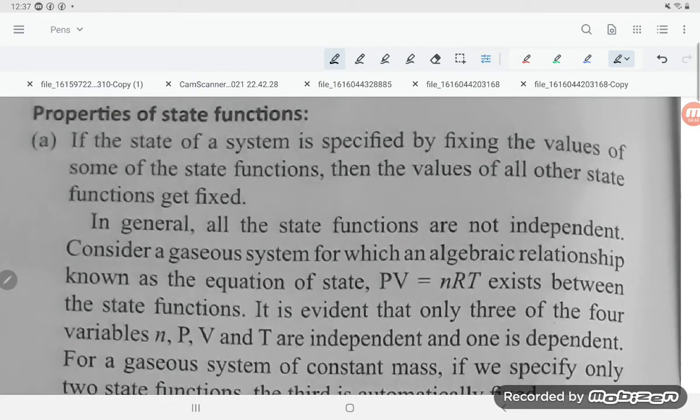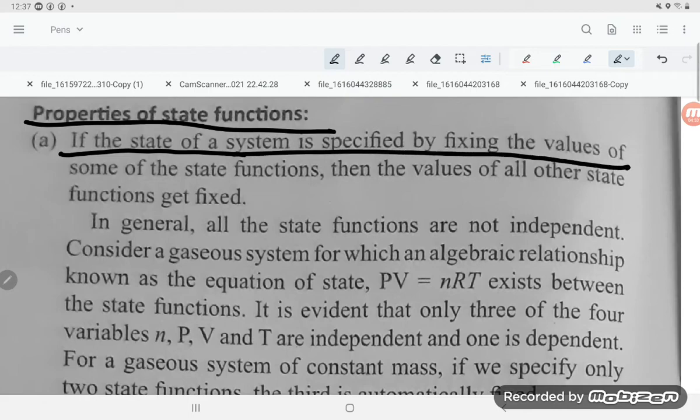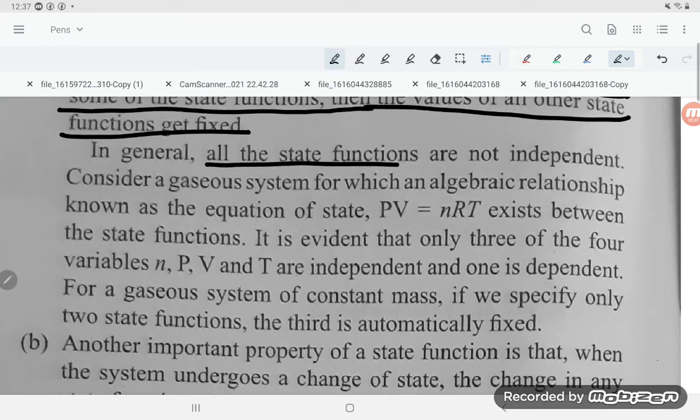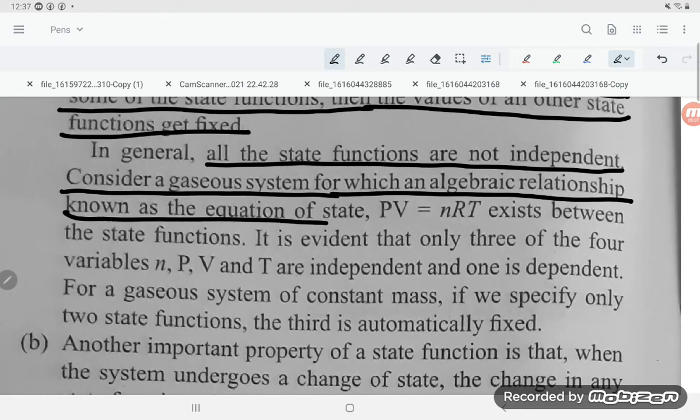Now let us look at the properties of state functions. If the state of a system is specified by fixing the values of some state functions, then the values of all other state functions get fixed. In general, all state functions are not independent. Consider a gaseous system for which the algebraic relation known as the equation of state, PV equal to nRT, exists between the state functions.